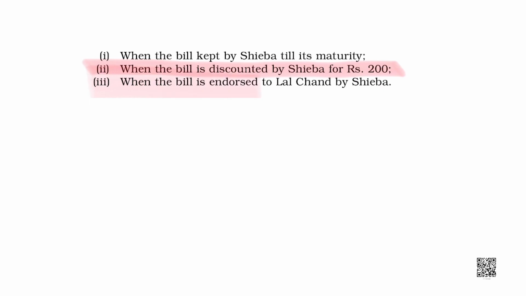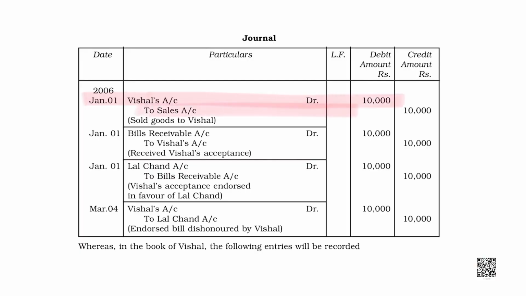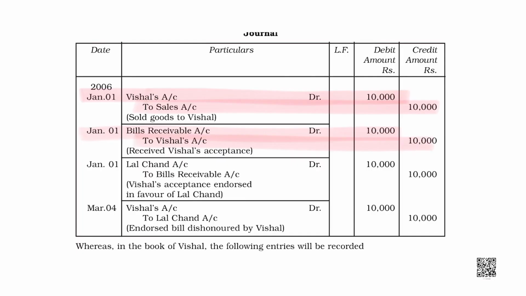Okay? Let us start with the third case, when the bill is endorsed to Lal Chand by Shiba. Let's see what happens. Firstly, the sale would be made, Vishal account debit to sales. Then the bill receivable would be made, bill receivable account debited to Vishal. Shiba has this bill in her hands, that's why bill receivable account is debited, right?